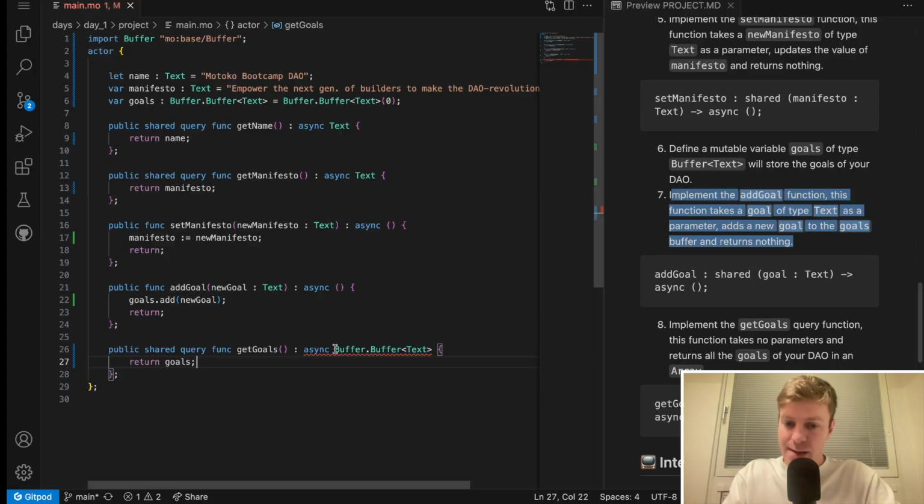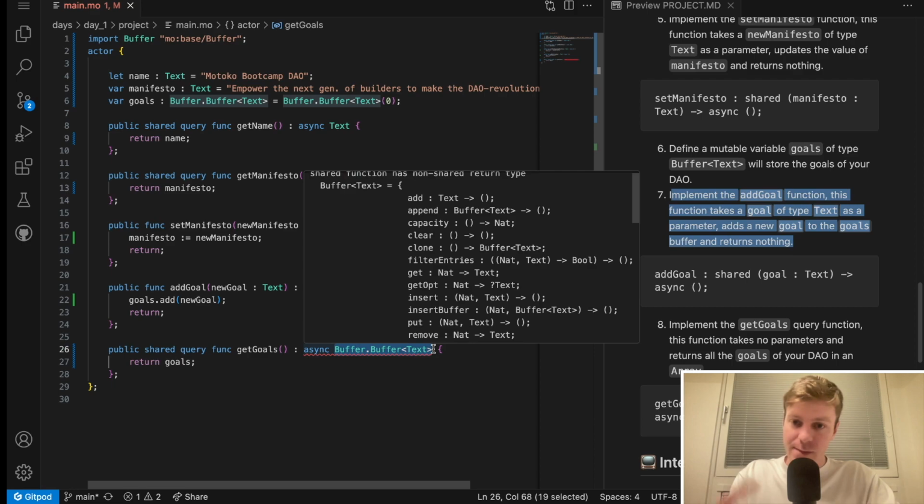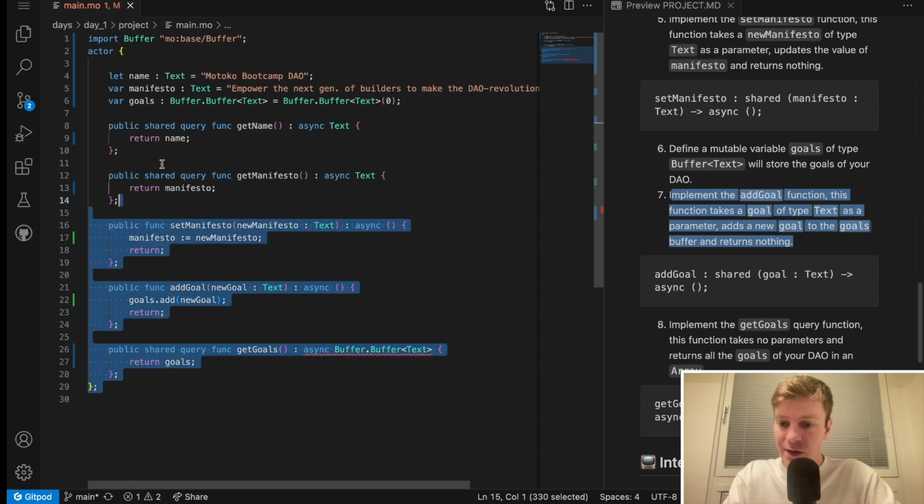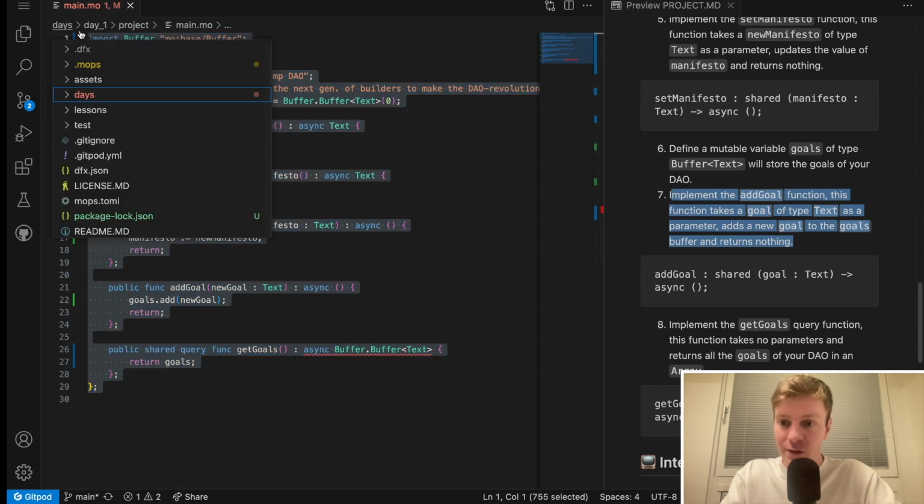Why? Imagine that we could share this buffer. Imagine that you could send it to another canister or even to a user. Then this user would be able to call any function on it. So for example, it would be able to call .add, and it would be a huge mess because you wouldn't know who is calling .add at which point. So for example, people could add elements inside your buffer without your original code being aware of that.